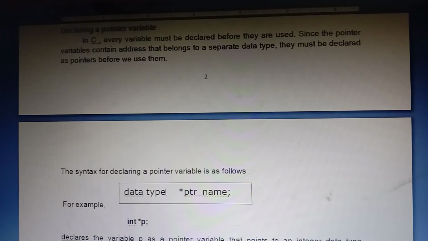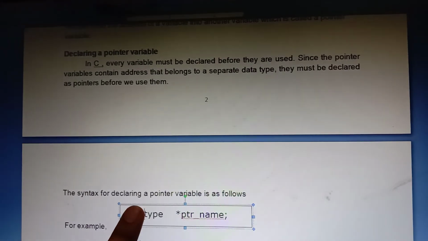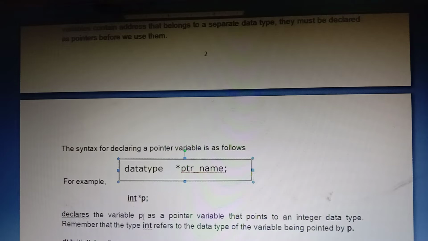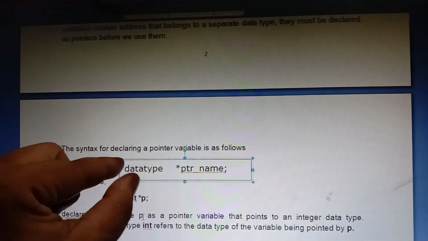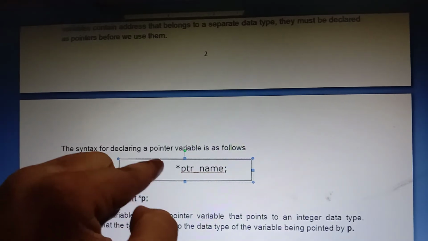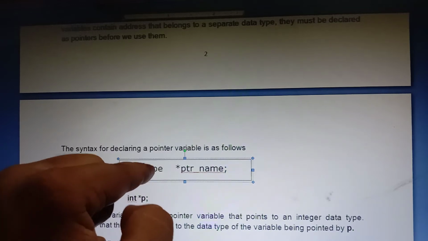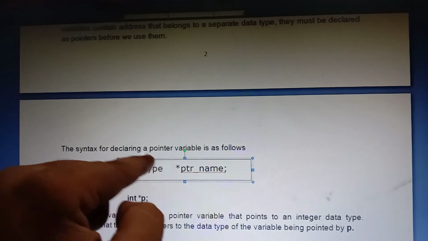What is the syntax of this pointer? Note down this point. Declaring a pointer variable: data type star ptr_name. There is no space after the type; you can say simply type, then star, then the pointer name. The data type is int, float, double, char, long double, long int, whatever it may be, except void. Don't give void. You can use any other data type.